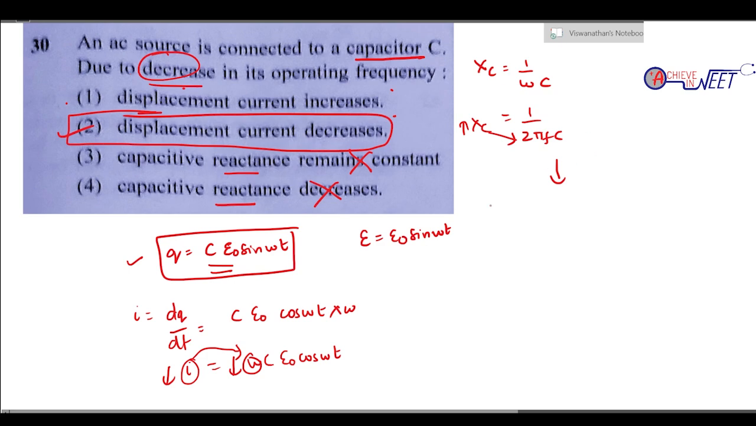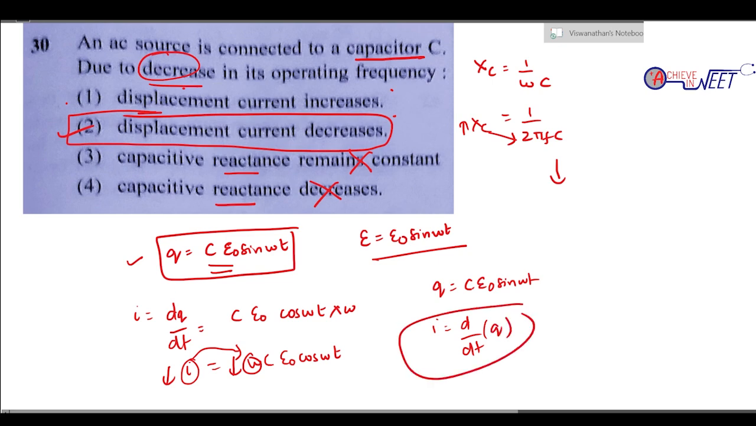So this comes from the very basic formula Q equal to CV, but here it's an alternating voltage. Now we put V equal to V naught sin omega t, or E equal to E naught sin omega t, and differentiate it, because current is dq by dt, the rate of change of charge.